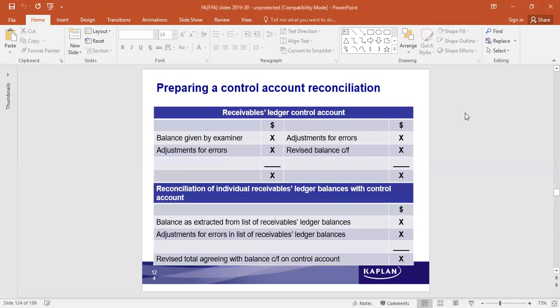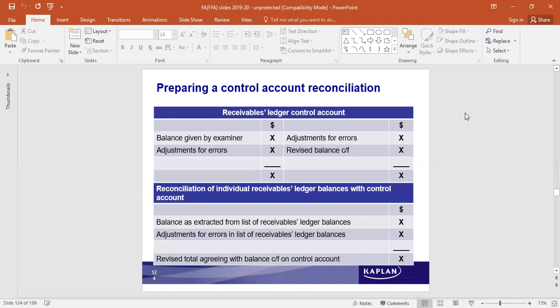Then in that case, preparing a control account reconciliation. So the entries that are posted into these ledger accounts, and then they are again brought into reconciliation statement, balance given by examiner. So they would verify what is accounted for, what actually happened, because the bills and vouchers also would be there.